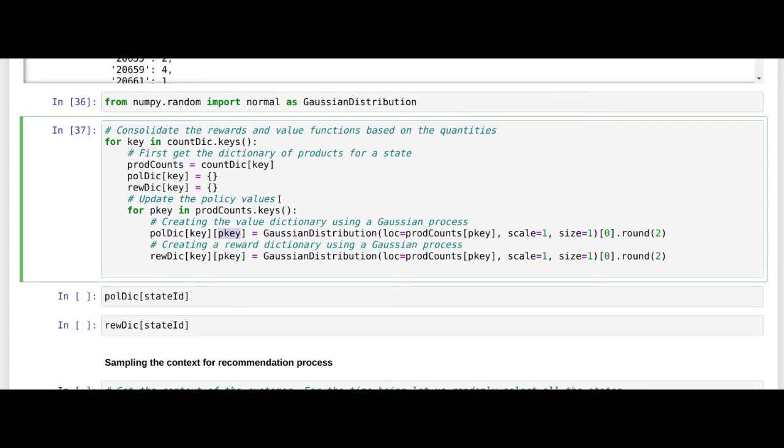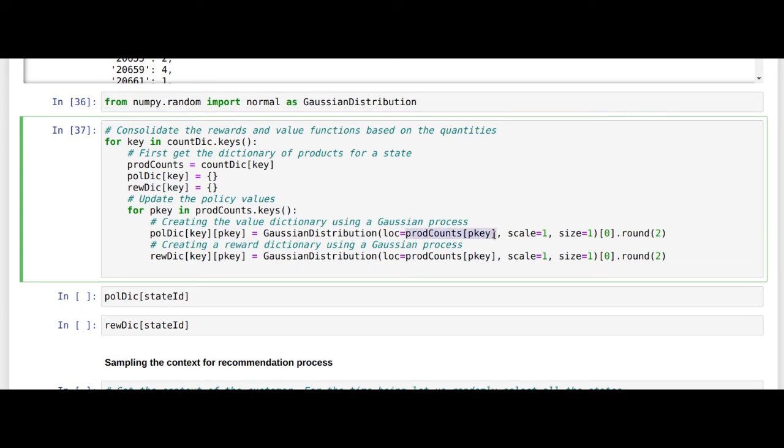So these two will be initialized, and then we'll have another inner loop wherein we go through the inner dictionary, your product counts. The product keys are the product stock codes, and we go through each of the stock codes and use the quantities in a Gaussian process.